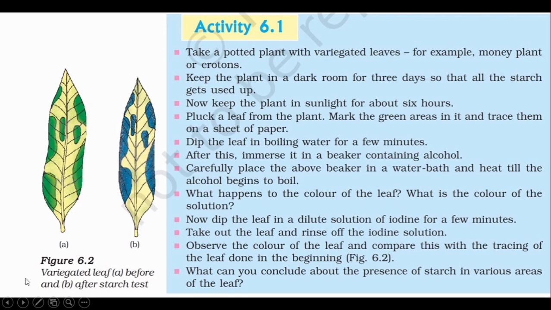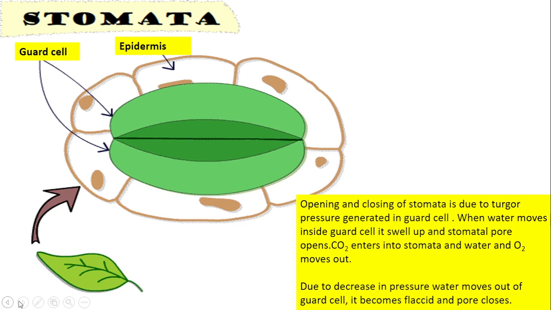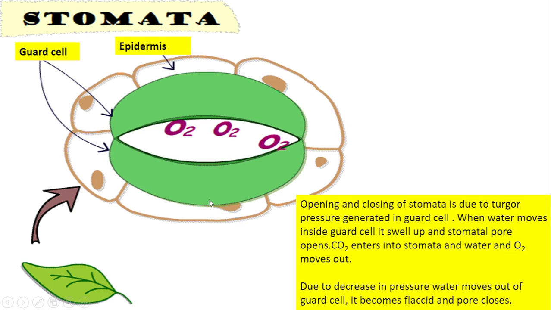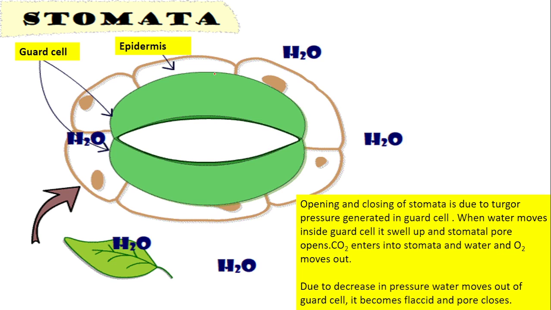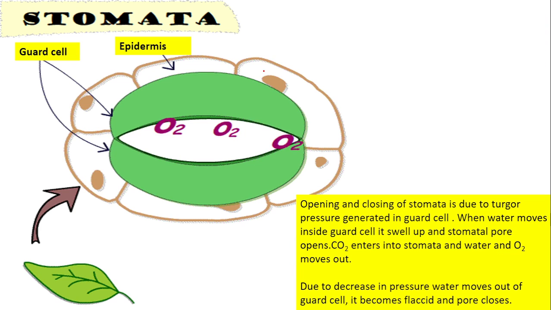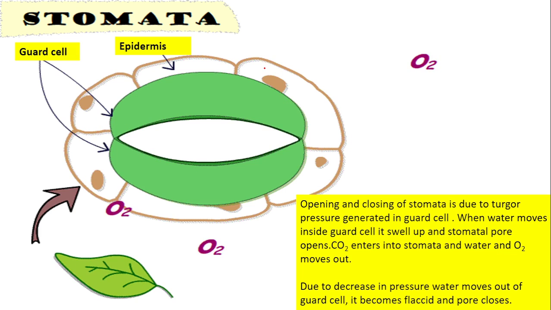Now next, you have to understand, you can observe in this animated picture how the guard cell will be controlling the opening and closing of a stomata. Here you see oxygen will be moving out, water will be moving out, and then what is coming inside? Carbon dioxide is taken inside.